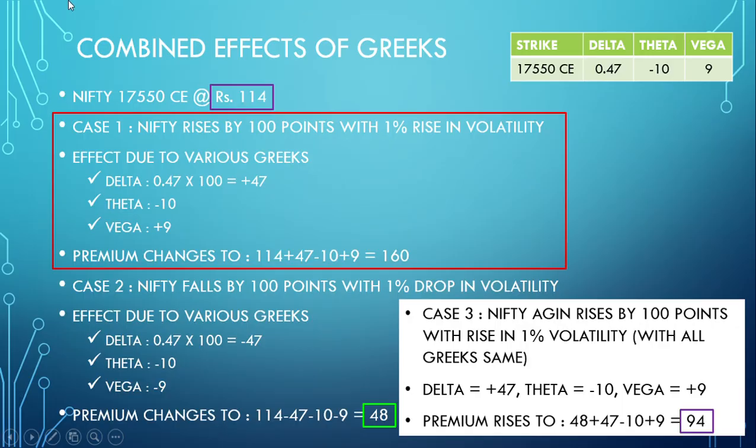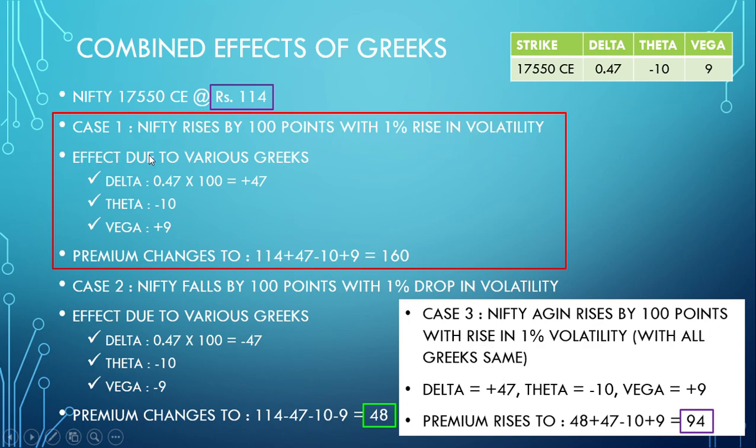Now let's see the combined effects of Greeks. I have selected strike 17,550, with delta, theta and Vega. I have already written it down. So let's say the Nifty 17,550 call option is at 114 rupees. Case 1: Nifty rises by 100 points with a 1% rise in volatility.